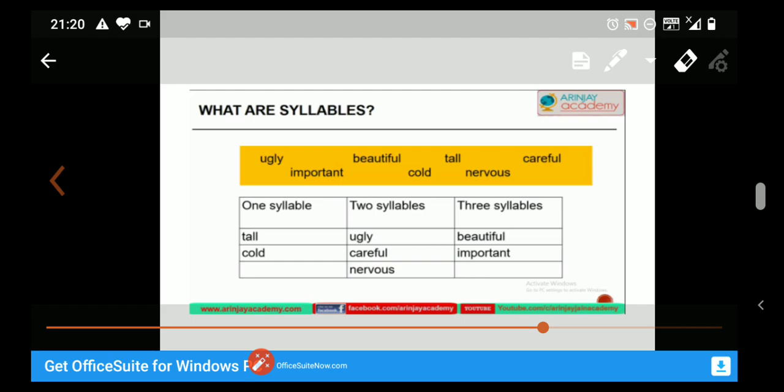When a word has only one vowel sound, that is called a one syllable word. When an adjective has two vowel sounds, it is called a two syllable word. And when an adjective has three vowel sounds, it is called a three syllable word.